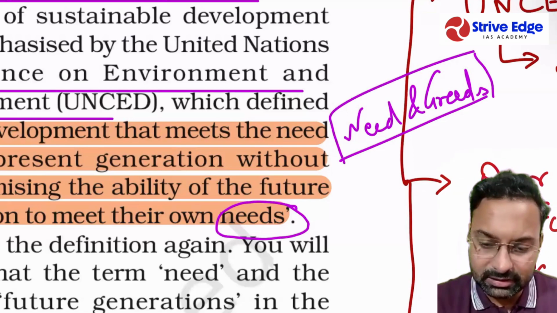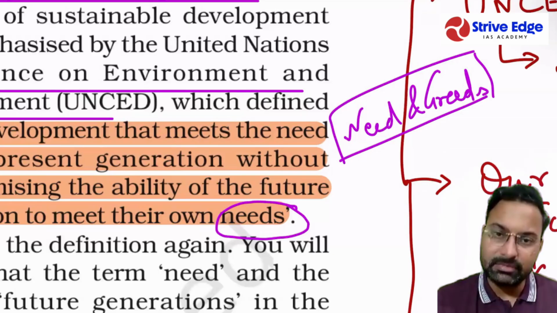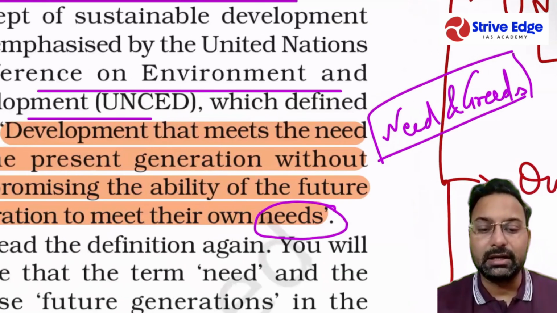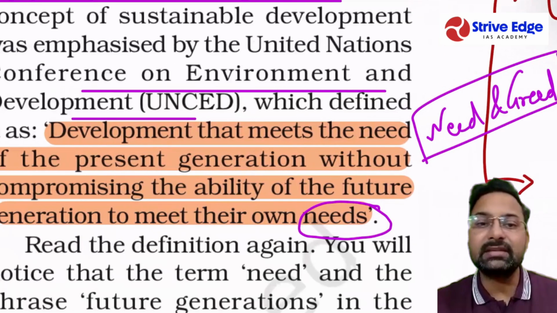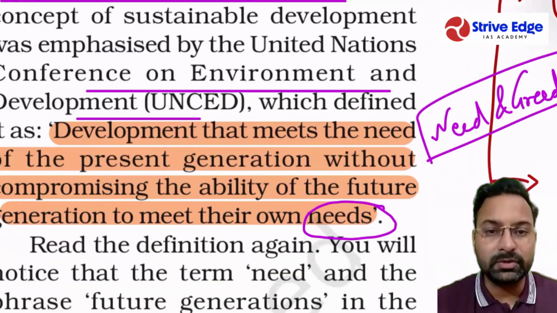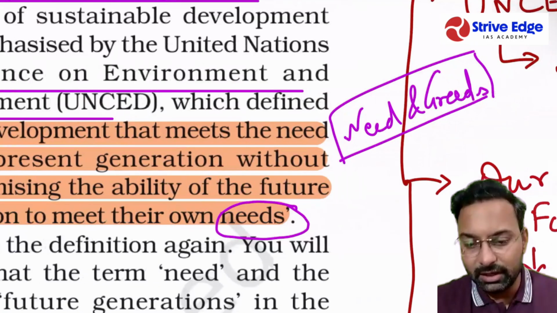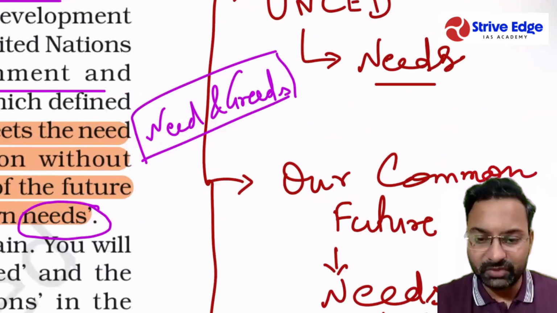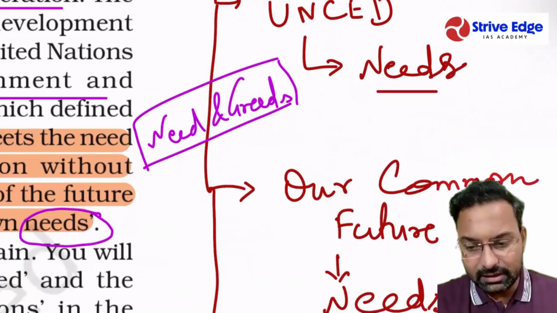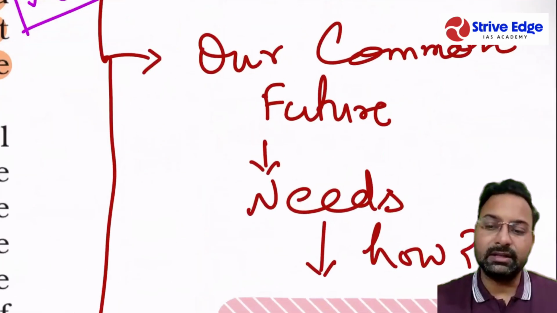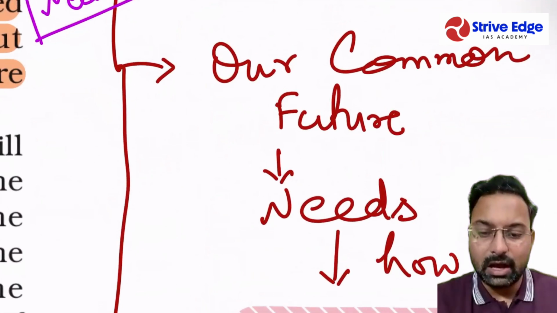So you should be differentiating between needs and greeds. The same is the concept of sustainable development. Everyone's needs of the present generation should get fulfilled, as well as the future generations' needs should not be compromised. This type of development is sustainable development, right? So this was the definition given by UNCED. Now, another report was also presented in the UN, and this report's name was Our Common Future.